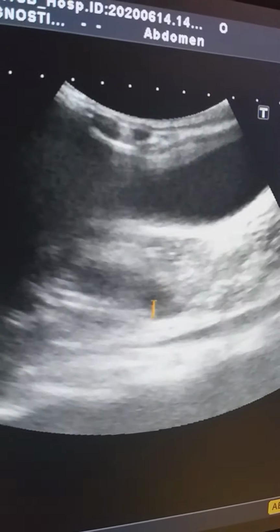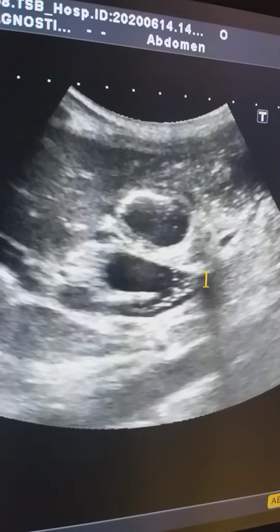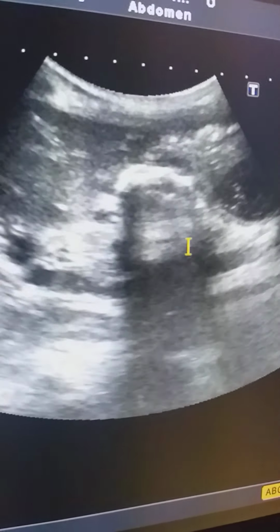And I am following the CBD. This is the CBD, and here we have reached the distal end.